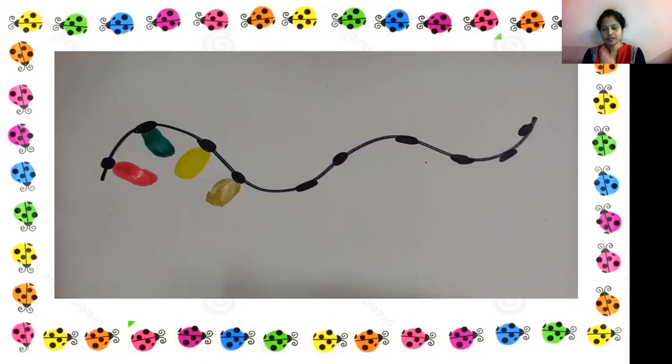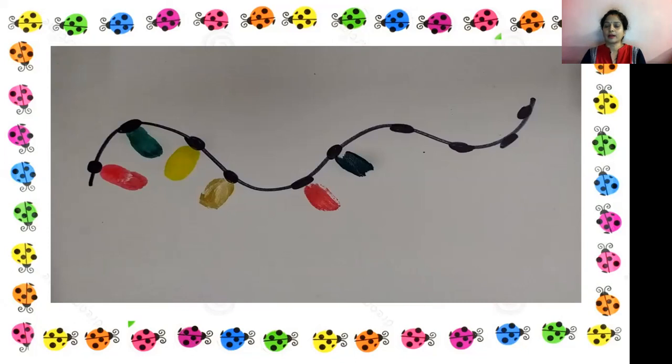So is something repeating? No. Till now we have not created any pattern. But what about the next part? Again I am using red color, then again I am using that green color. So it means the pattern is there. Look at the first four and then look at the next two. Are they creating a pattern?